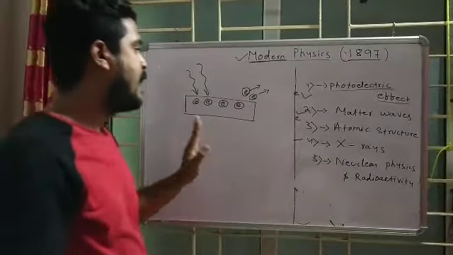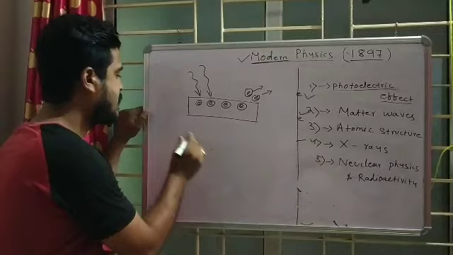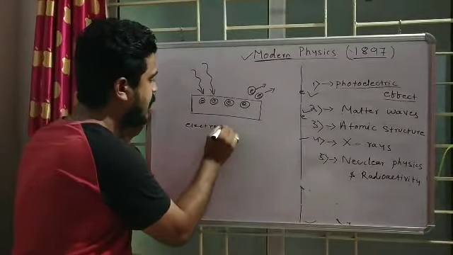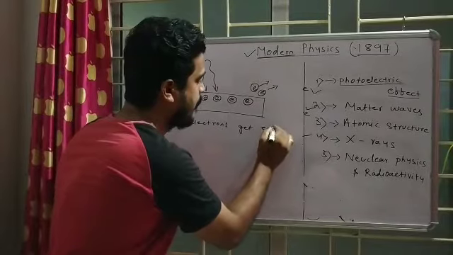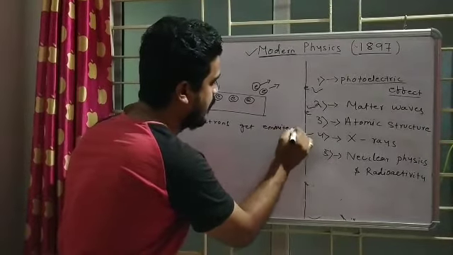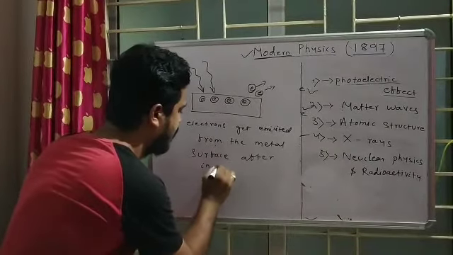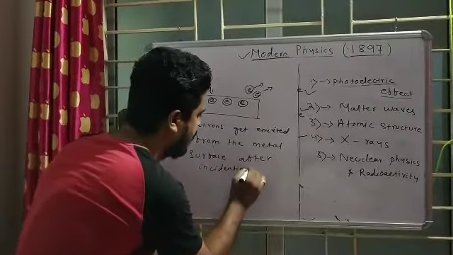If I write the law, it states that electrons get ejected or emitted from the metal surface after incidenting light with sufficient energy.